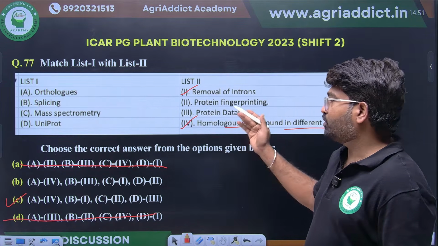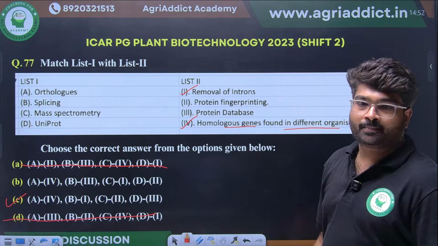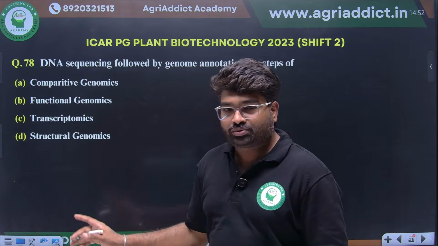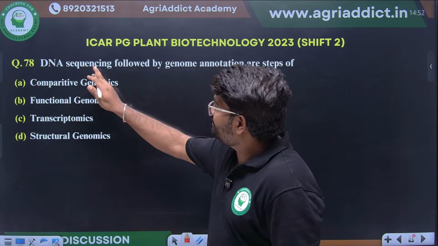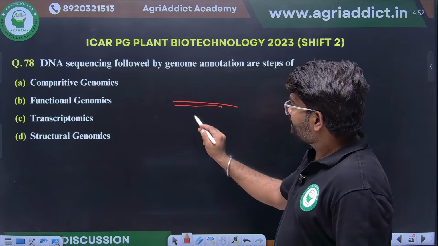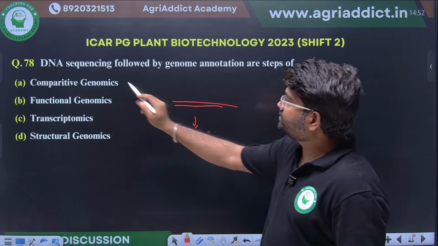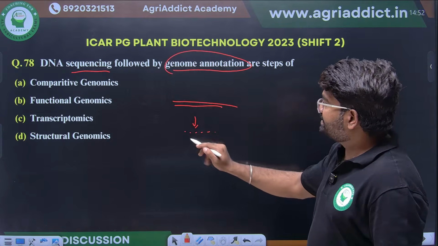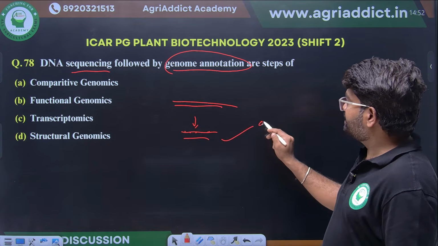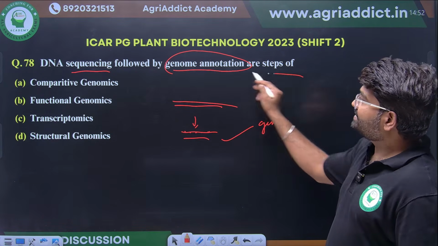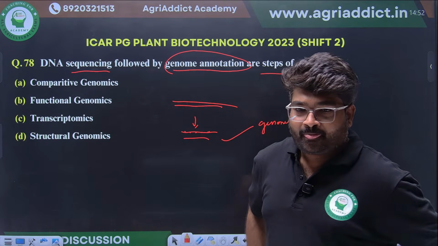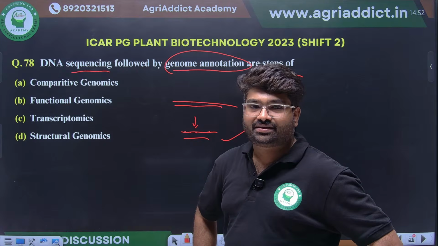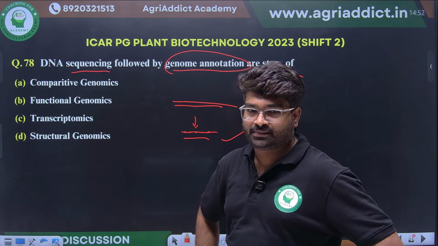Mass spectroscopy for protein fingerprinting, UniProt for protein database. This we know. Then listen to another question properly. DNA sequencing was done, followed by genome annotation. The sequenced DNA was annotated. These are the steps of which genomics? Whether it's comparative genomics, functional genomics, transcriptomics, or structural genomics.